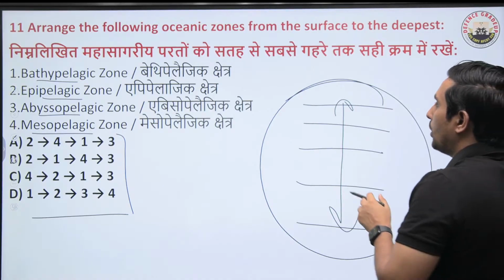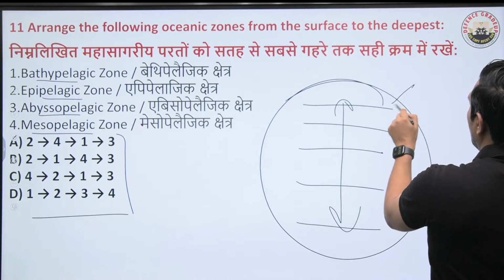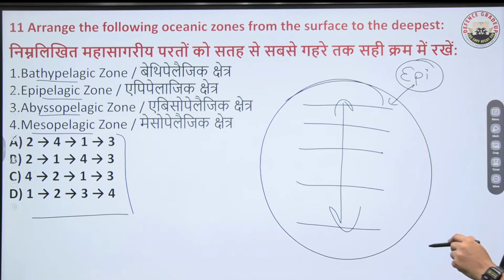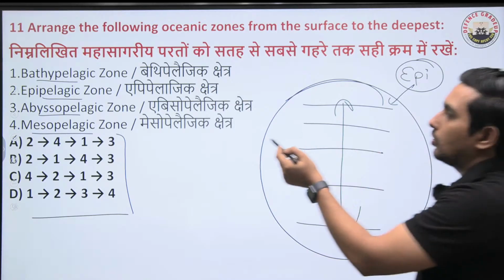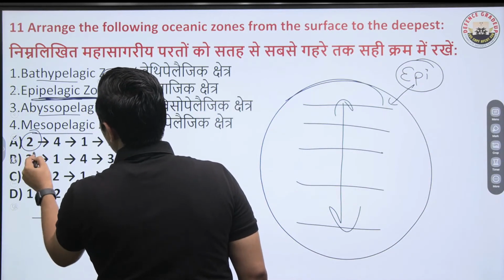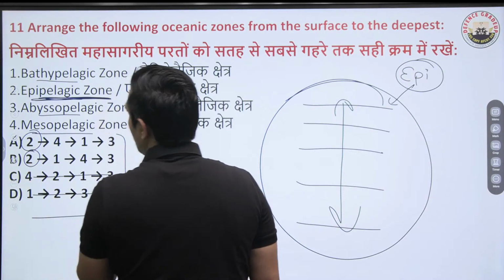Okay. Always remember this thing, on the top, you will always have epi. Epi, as the word suggests, has to be on the top. So 2 is going to be on the top. Epipelagic zone is going to be on the top. So either it is A or it is B. We can eliminate C or D.